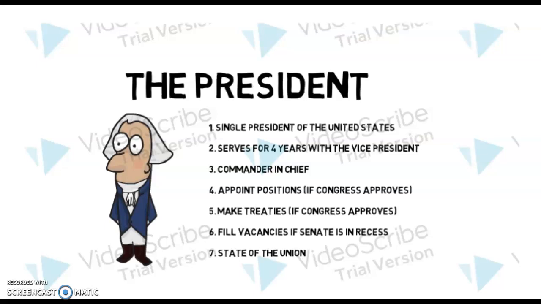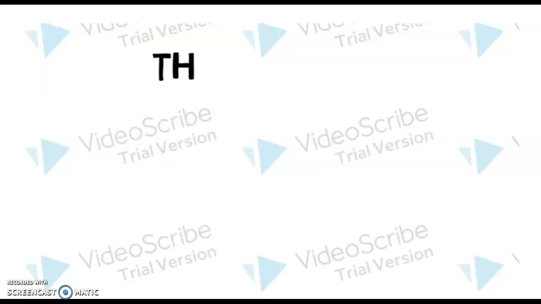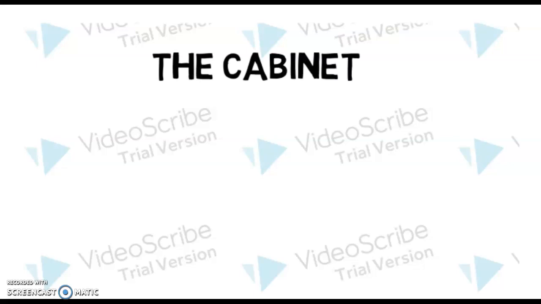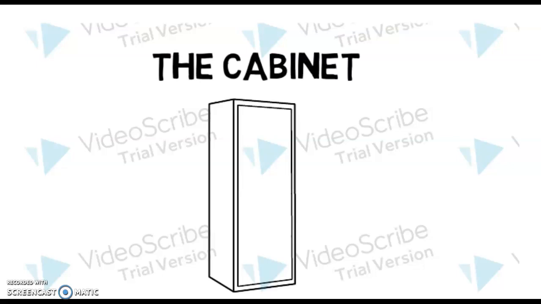He can also make treaties. Most of the treaties he makes won't need Senate confirmation because they're economic treaties, not really political or anything like that. But if it is political, then the Senate, aka Congress, also must approve. He can also fill vacancies if the Senate is in recess, and then from time to time he gives a State of the Union.